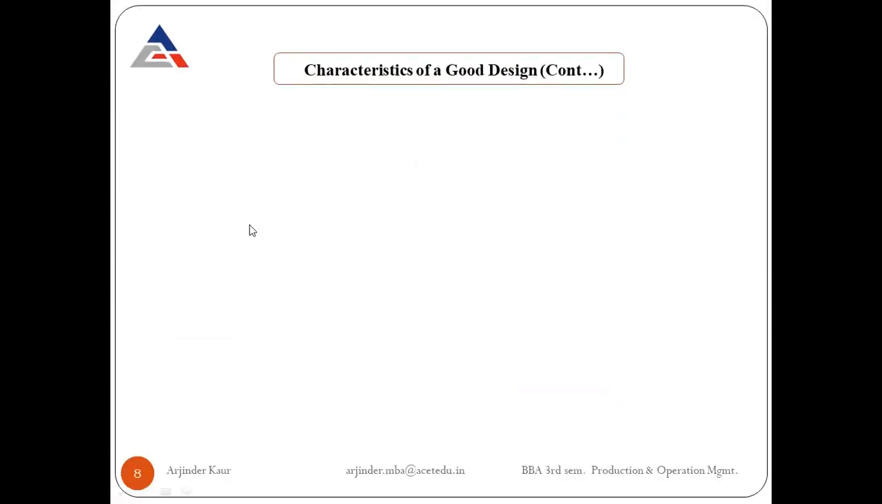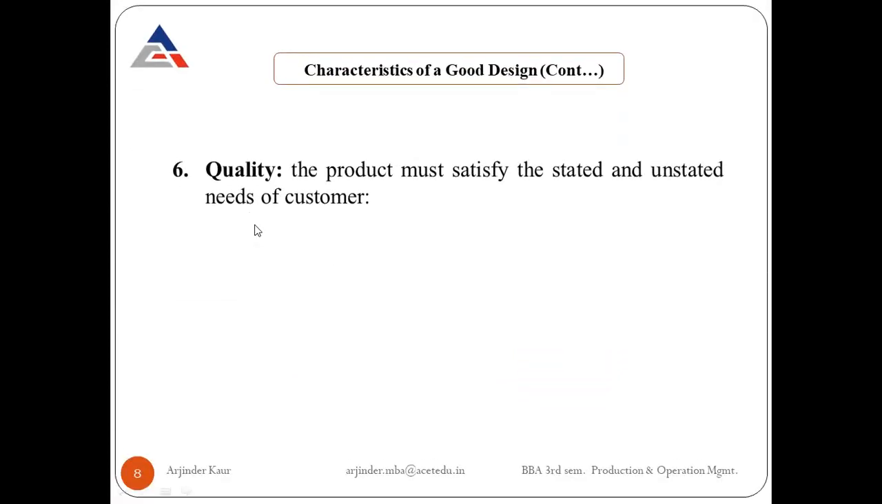So the next characteristic, the sixth characteristic of a good design, is quality. And I hope that this is clear to everyone. Quality means that the product must satisfy the stated and unstated needs of the customer. So we perceive the quality on the basis of whether it has been able to satisfy the purpose for which I have bought the product or not.